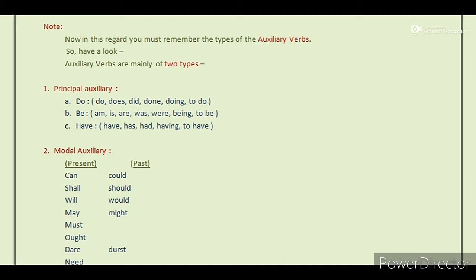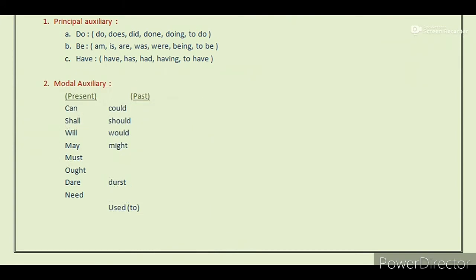Now there are three types of principal auxiliaries: the do verbs, the be verbs, and the have verbs, and in the brackets all the 5 forms of these verbs are given for your convenience. Now have a look at the modal auxiliaries, their forms in present and past. See, can, could, shall, should, will, would, may, might, must, ought, dare. The past form of it is dared. Now need and used to.